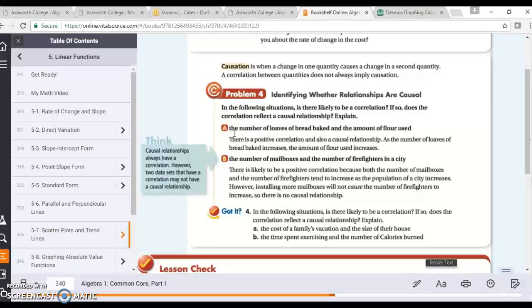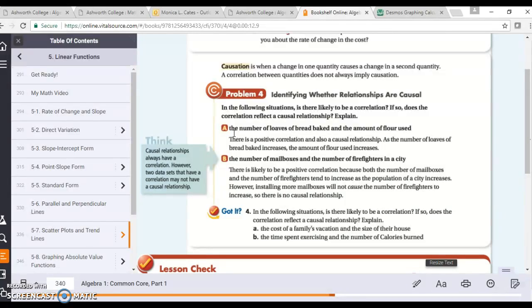Let's look at Got It number 4. It says in the following situations, is there a correlation? If so, does the correlation reflect a causal relationship? Explain. It says the cost of a family vacation and the size of their house. So the cost of a family vacation and the size of their house.